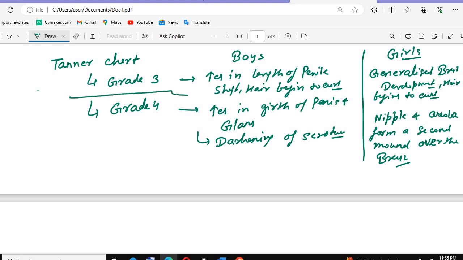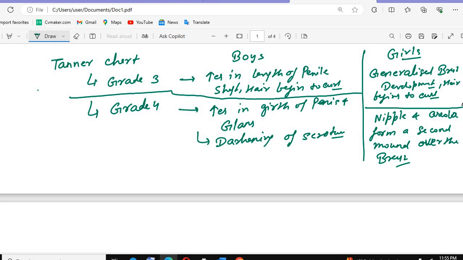So in grade 3 we have these conditions, and after that we have grade 4. So what will be in grade 4? Increase in the girth of the penis and the glans, darkening of the scrotum, and the nipple and areola forming a second mound over the breast. Okay. These are the two important grades that you need to remember.